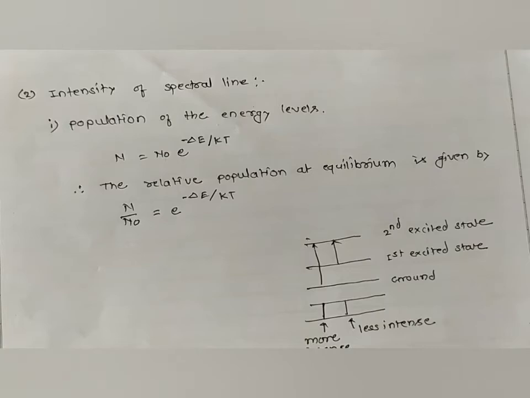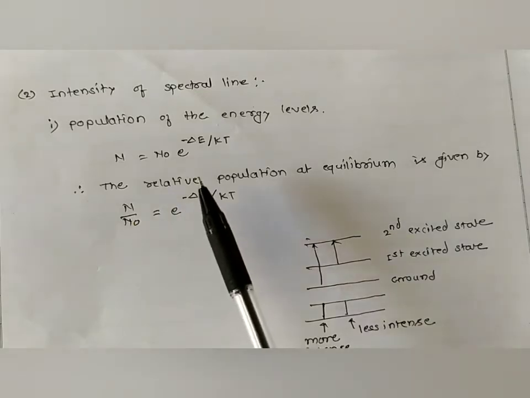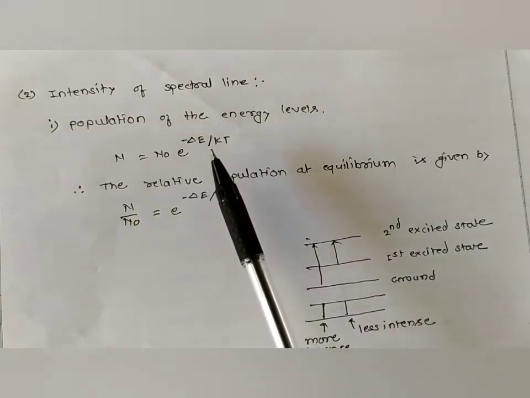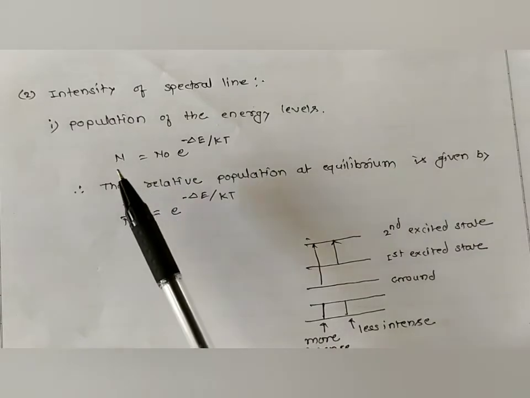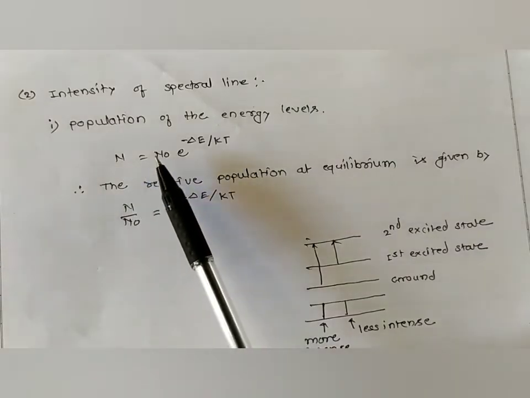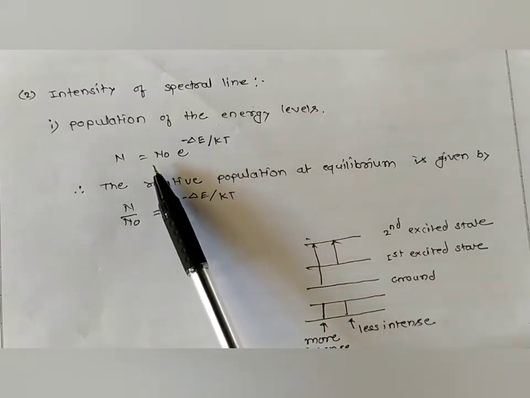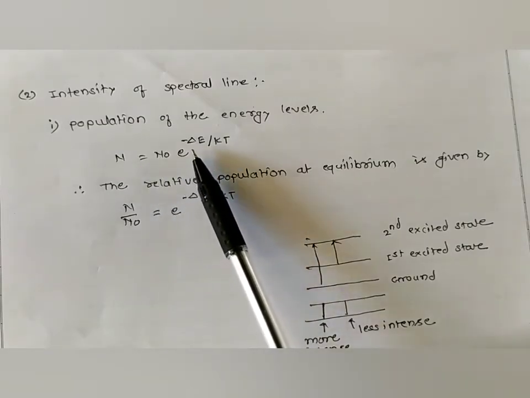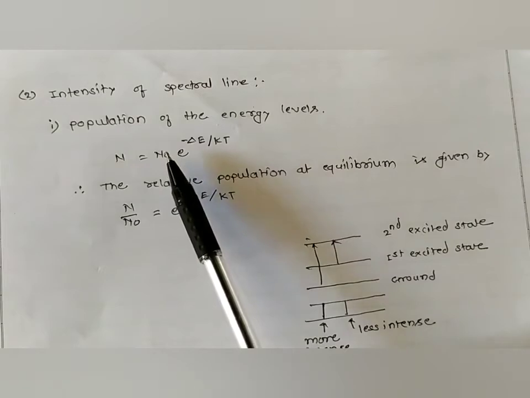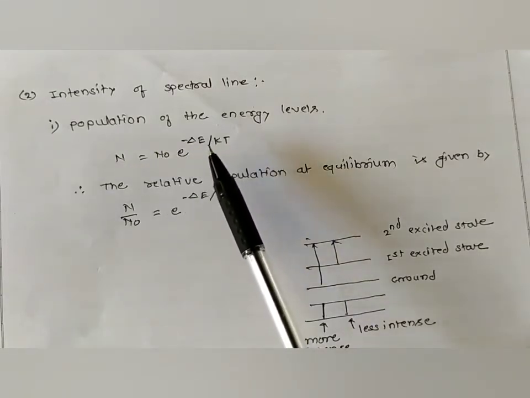Now according to the Boltzmann distribution, the number of molecules in the excited state is given by the equation n = n0 e^(-ΔE/kT), where n is the number of molecules in the excited state, n0 is the number of molecules, or particles, or electrons in the ground state, ΔE is the energy difference, k is the Boltzmann constant, and T is the absolute temperature.